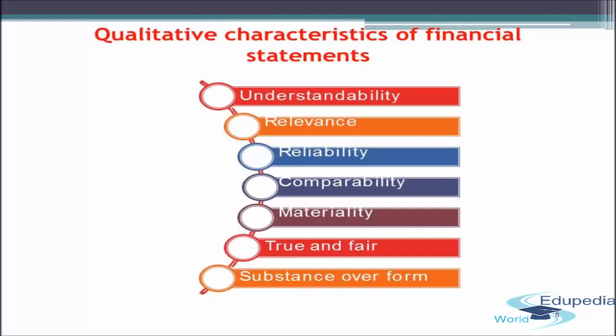If any item is of bigger size and bigger amount, and can affect the decision of the end users, if it is misstated or contains any error, then that affects the financial statement in a more severe way.